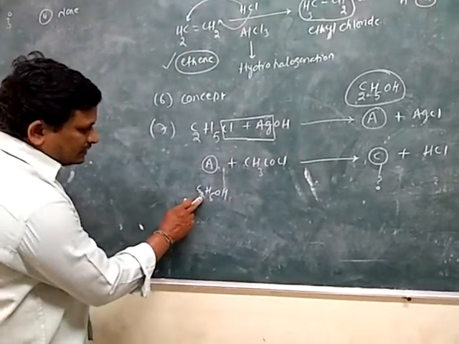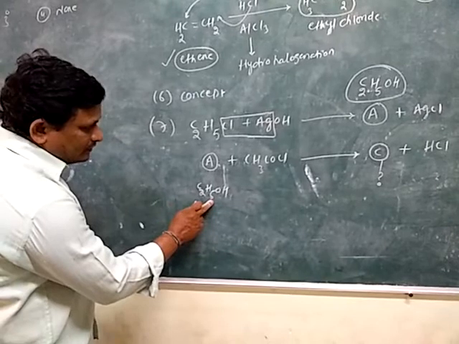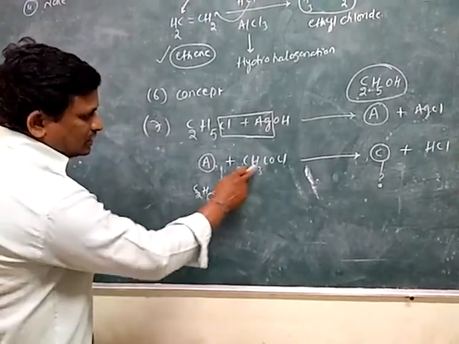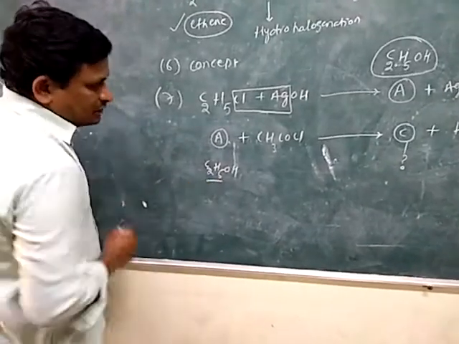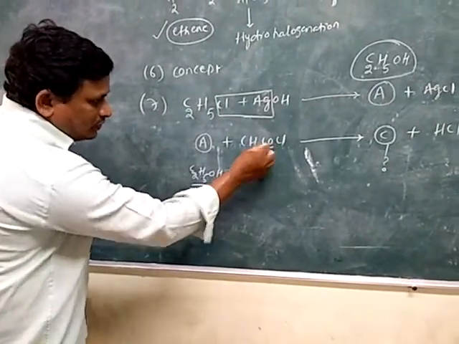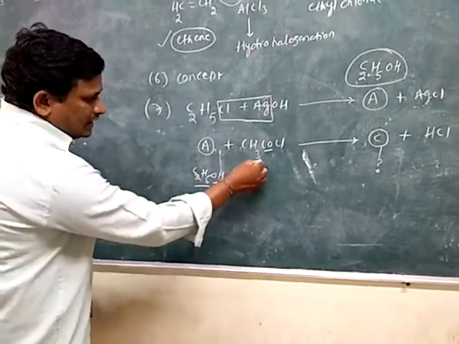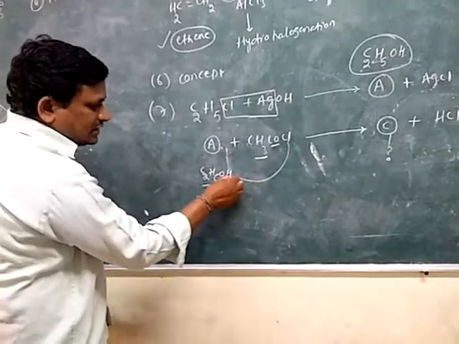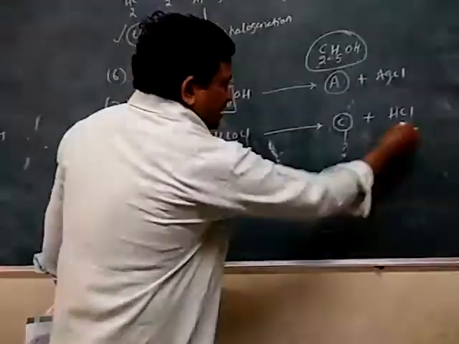Then the remaining H combines with Cl, so it is HCl.